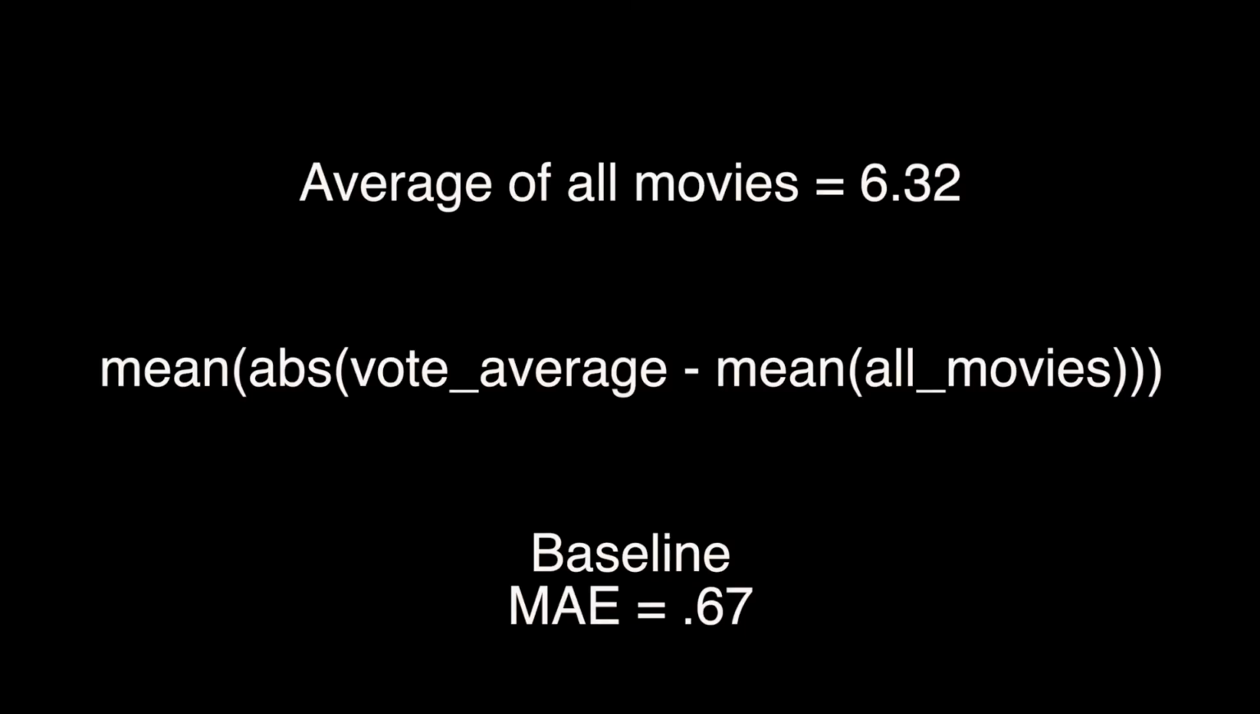We subtracted that from each individual movie to come up with a residual, and then we took the average of the absolute value of all those residuals to come up with our baseline value, which was an MAE, or mean absolute error score, of 0.67. Our hope is that our model will have a score less than 0.67.